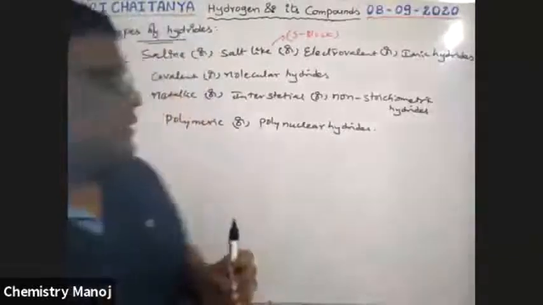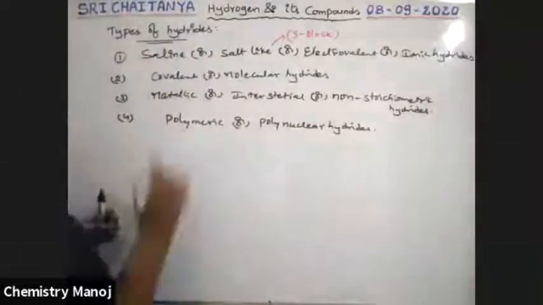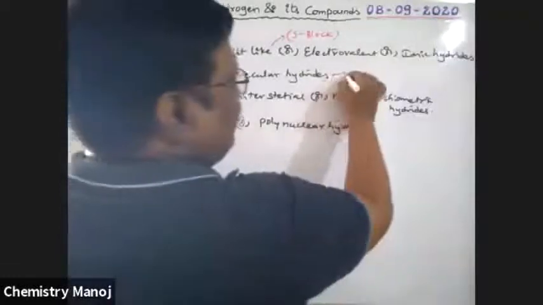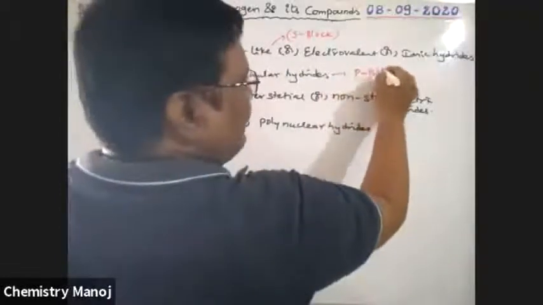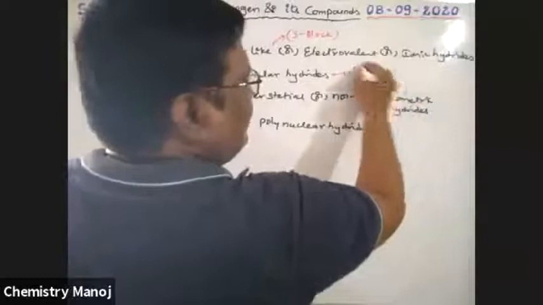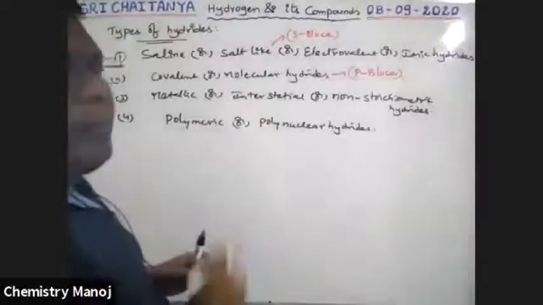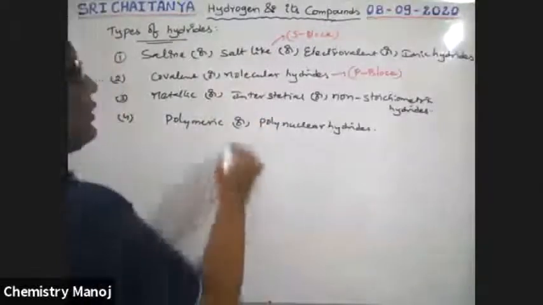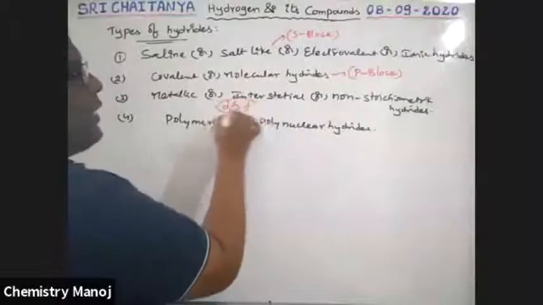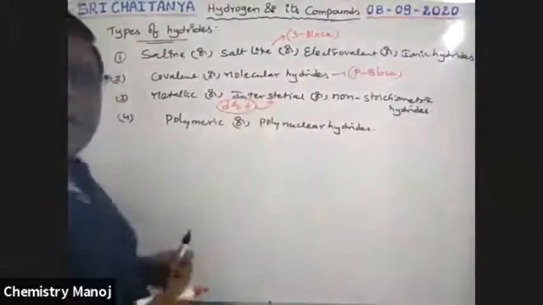Next, covalent or molecular hydrides. Mostly these are from P block elements. So P block elements with hydrogen give molecular hydrides. Next, D and F block elements give this type of hydrides.